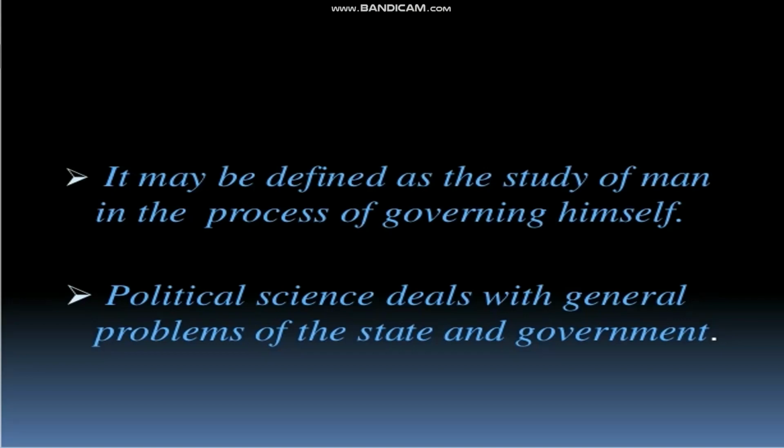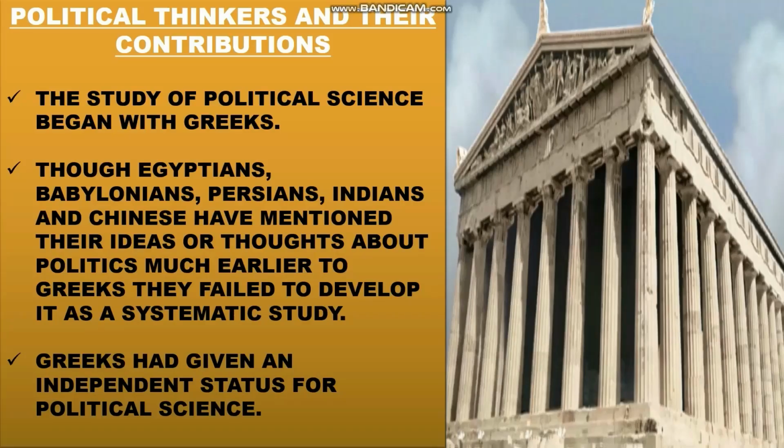Now let's learn about the political thinkers and their contributions. How the political science got developed by means of political thinkers and their contributions. The study of political science began with the Greeks. As a subject of study, political science began with the Greeks.